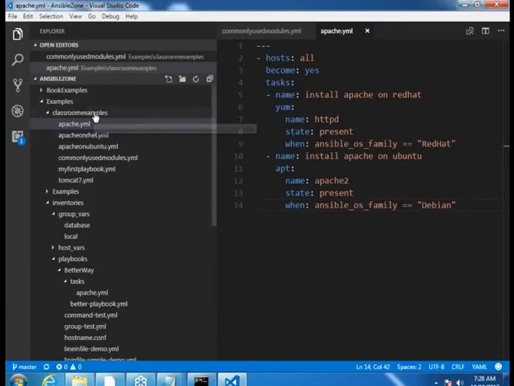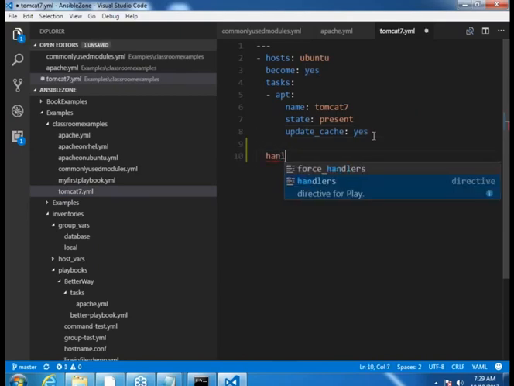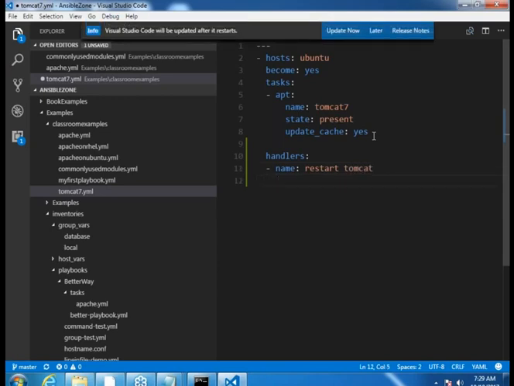So let me go to the classroom examples itself. Yesterday we were writing Tomcat. Then I want to write about basically working on multiple things right now. For that, I would be writing a section called handlers. And in handlers, I would be writing multiple handlers. So name: restart Tomcat.